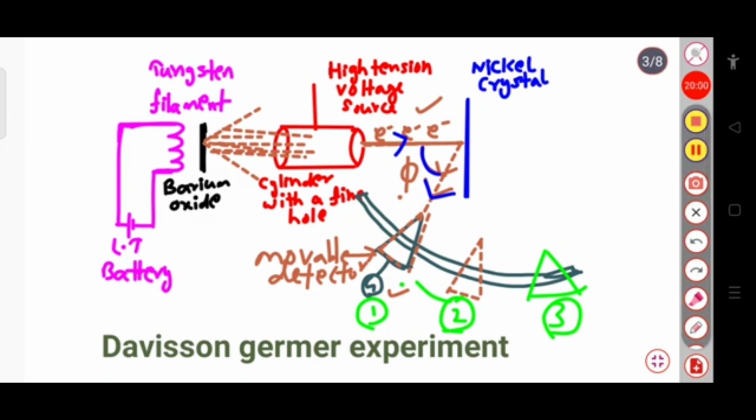So the maximum intensity it will collect depends on the angle made by the electron, the incident beam, and the diffracted beam angle also depends on this. Is that clear to you? So we can say that it also depends on the electron acceleration, how the electron gets accelerated because of the high tension voltage source, or how the voltage source fluctuates. It also depends on this voltage source. This is all about the Davisson-Germer experiment.